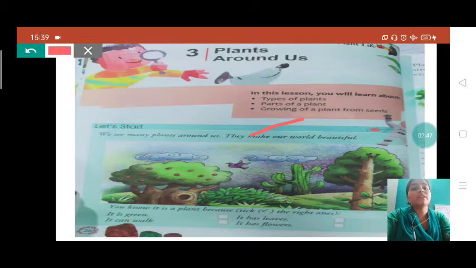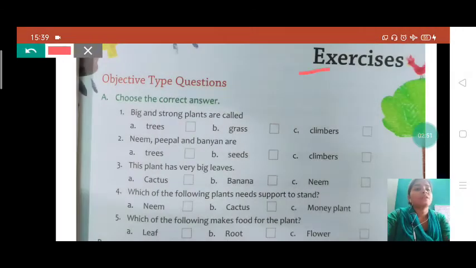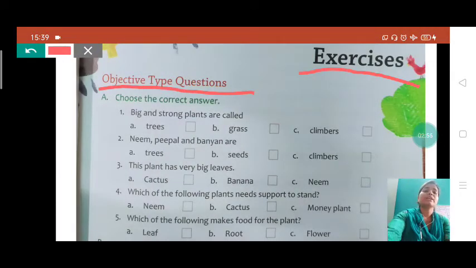Now we will discuss the exercise questions students. See here, this is exercise objective type questions. See here the first question student, choose the correct answer. There are 3 answers given, but you have to choose the correct answer. See the first question, which big and strong plants are called?